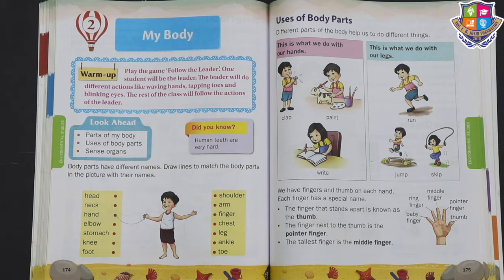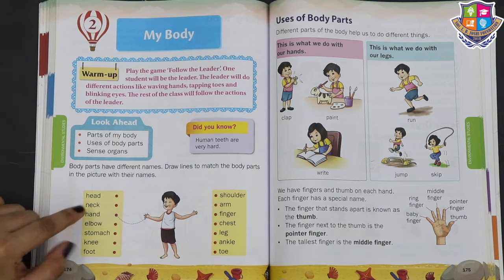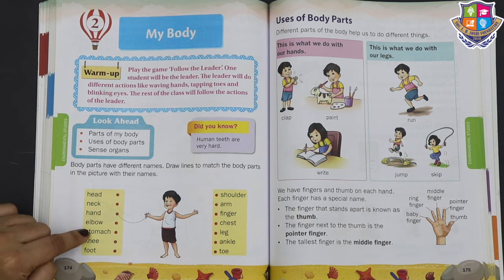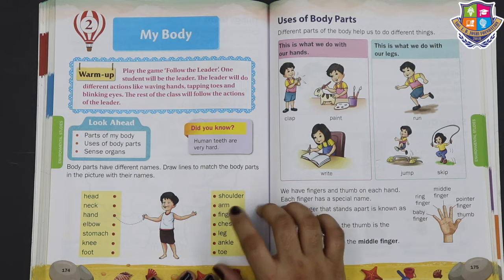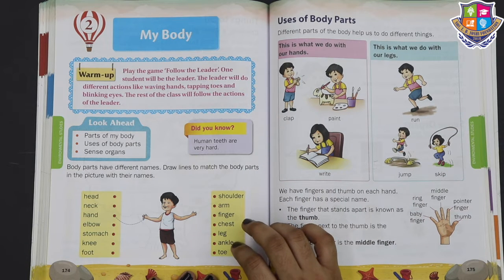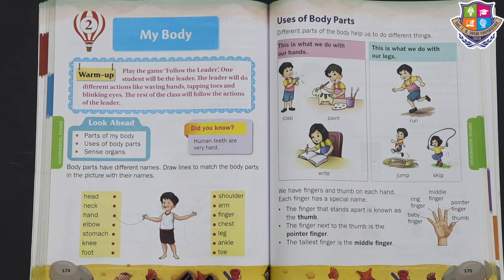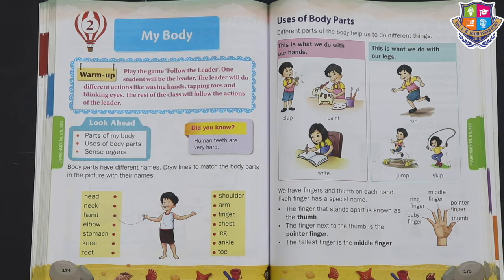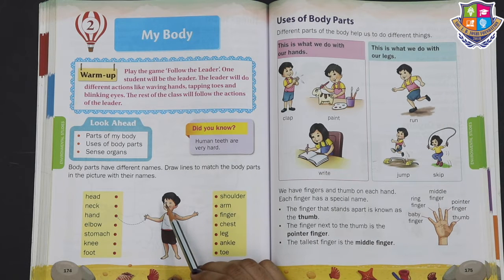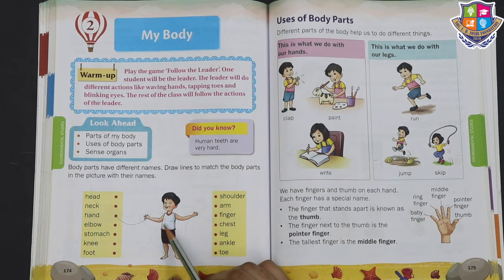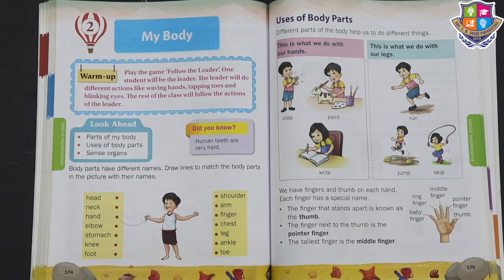In the same way, our body parts also have names like head, neck, hand, elbow, stomach, knee, foot, shoulder, arm, finger, chest, leg, ankle and toe. Okay, so these are our body parts. Now these are our hands, we are having our eyes, nose, ears, stomach. So here what we have to do? Here we are going to match the words with the picture.